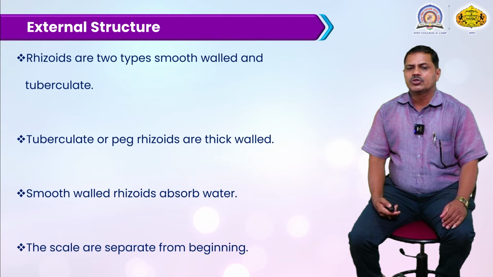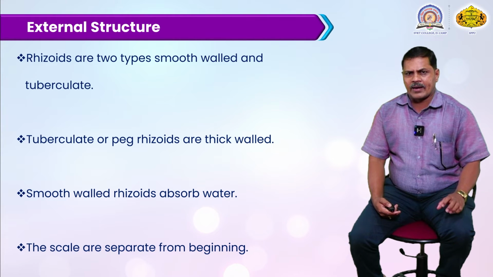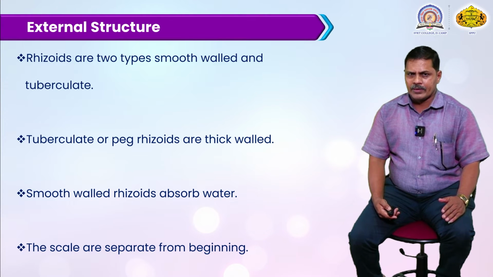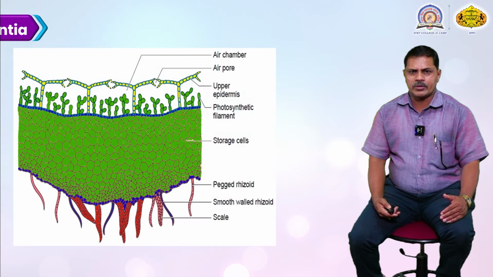The other type is the smooth-walled rhizoid. They also absorb water and minerals, and they attach and fix the thallus to the substratum on the soil surface. Another thing, the scales are separate from the beginning. There is a scale-like structure at the beginning, after which the smooth-walled rhizoids and tuberculate rhizoids develop.